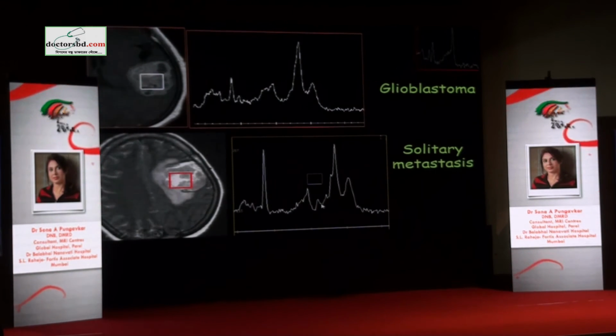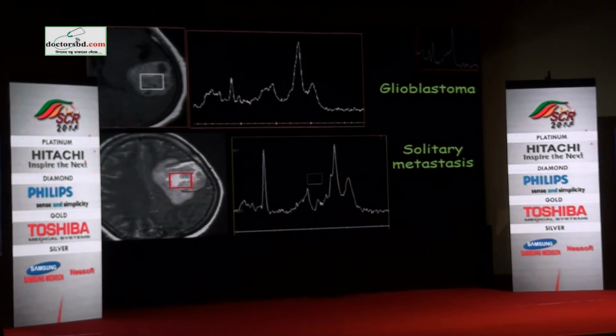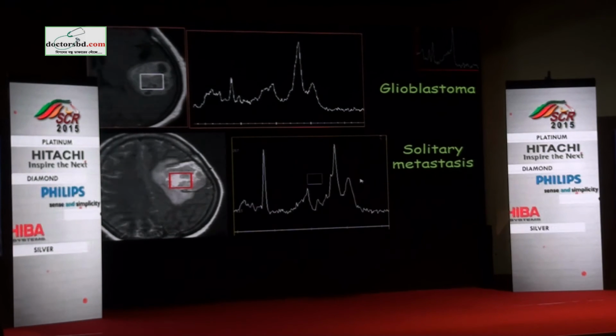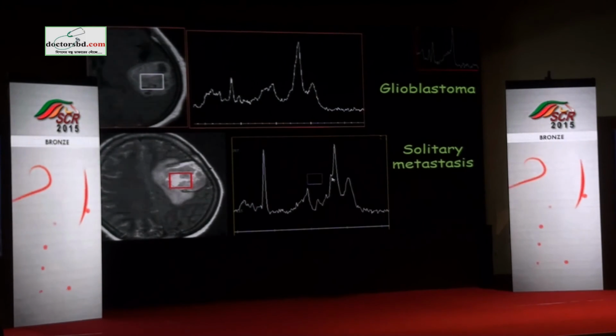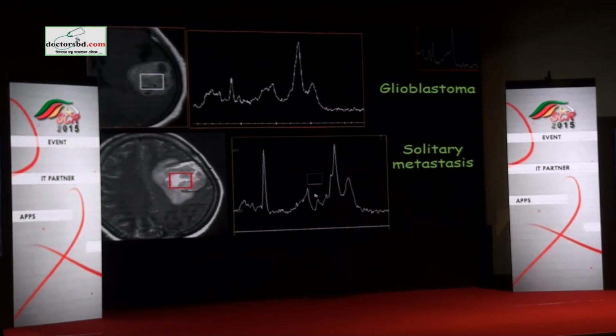These are also lipid peaks. That means lipid comes at many places and it will overlap with many other peaks and you will not make out because they are in small amount. But these are the ones which predominate. You see the small sharp doublet here. So this is the lactate component of the lesion. This is NAA, which is completely absent.